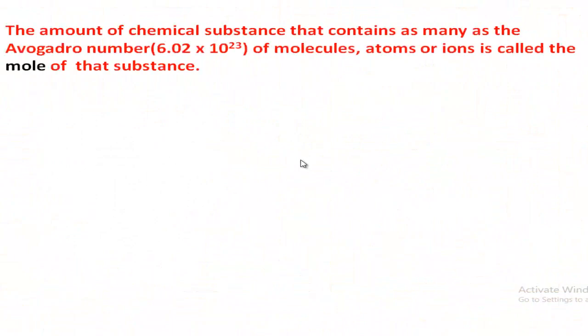So how can we define mole? The amount of chemical substance that contains as many as the Avogadro number of molecules, atoms or ions is called the mole of that substance. That means the amount of a substance which contains 6.02 into 10 to the power 23 number of that substance is called mole.